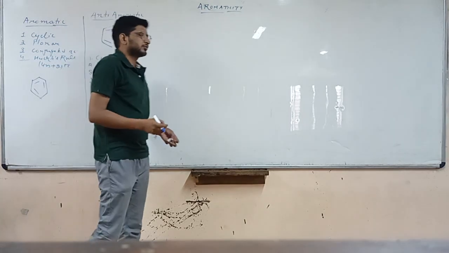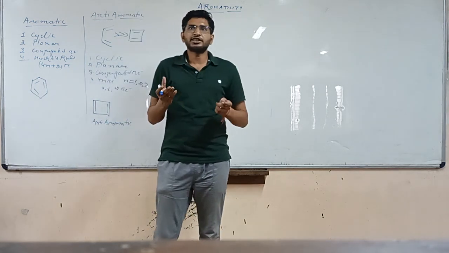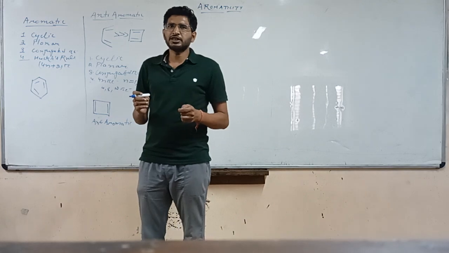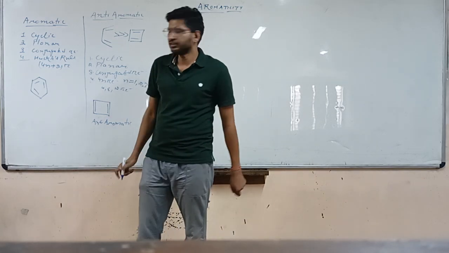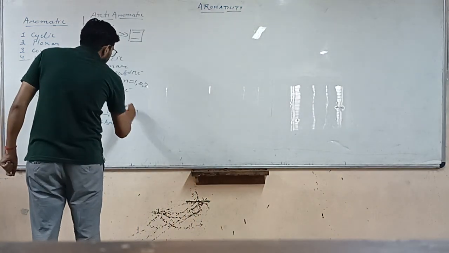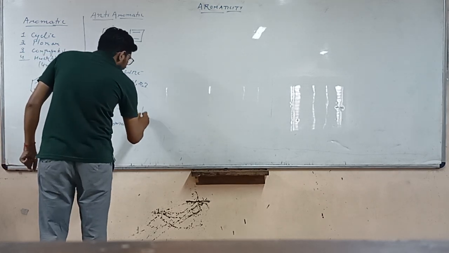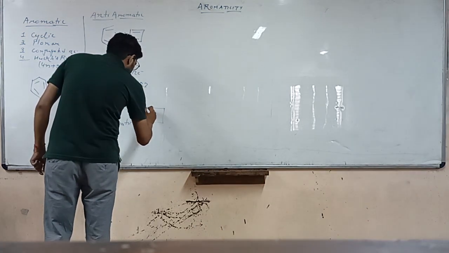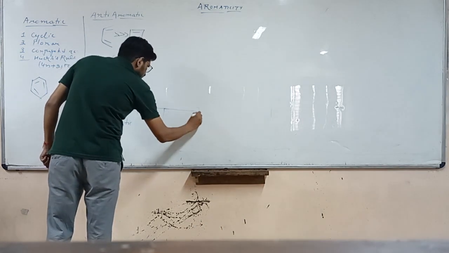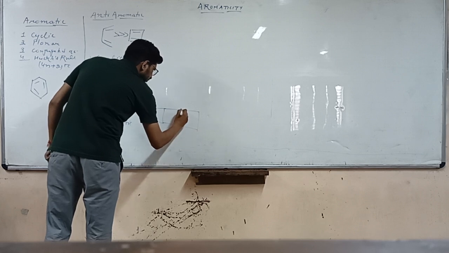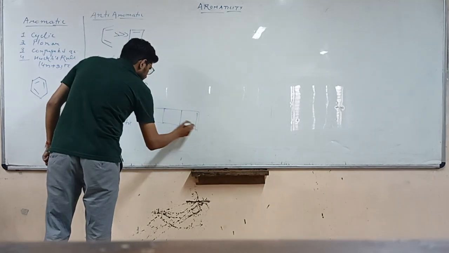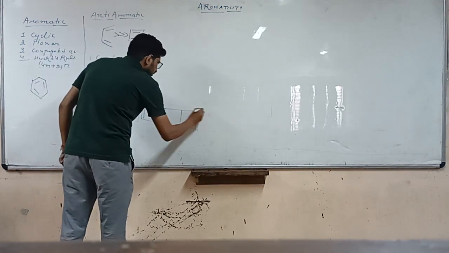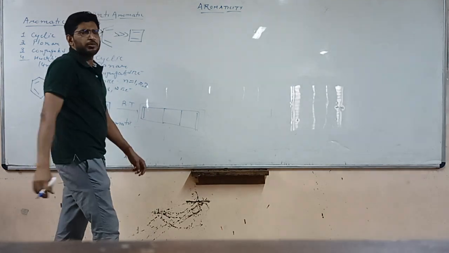If you ask why these compounds form and what happens to this compound, these compounds at room temperature tend to couple with each other. So this compound at room temperature will couple itself and will make this kind of compound.